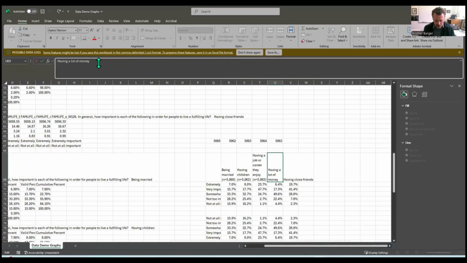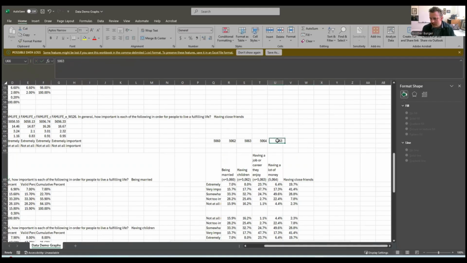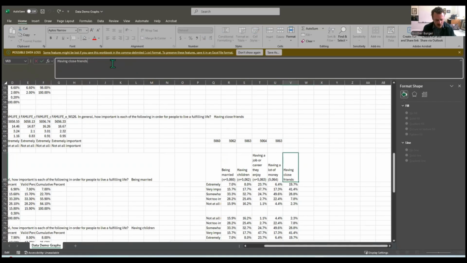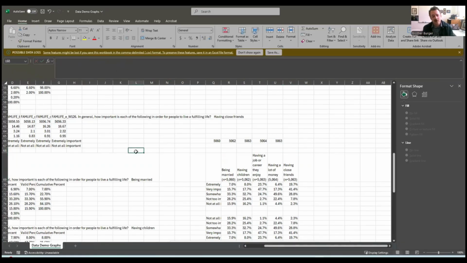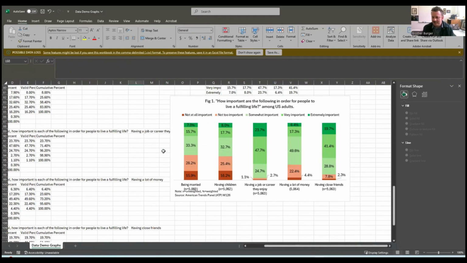Having a lot of money, 5,064. And then the last one, having close friends. These are like healthy sample sizes, 5,063. Now, obviously, what we haven't done is looked at how different socio-demographic characteristics might influence this, right? But there, we have our ns.